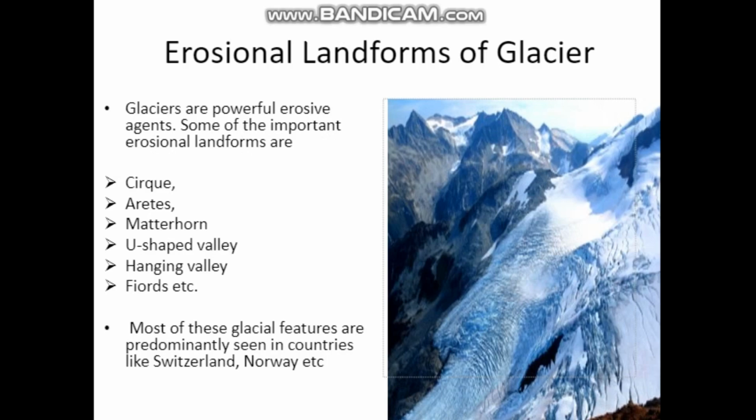Some of the important erosional landforms of glaciers are cirque, arete, Matterhorn, U-shaped valley, hanging valley, spheroids, etc. So most of these glacial features are predominantly seen in countries like Switzerland, Norway, etc. That means they will be in the cold regions.